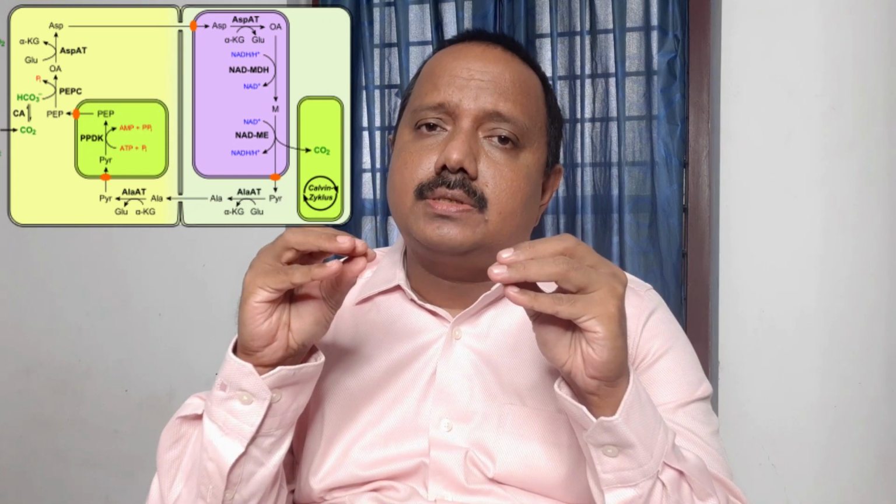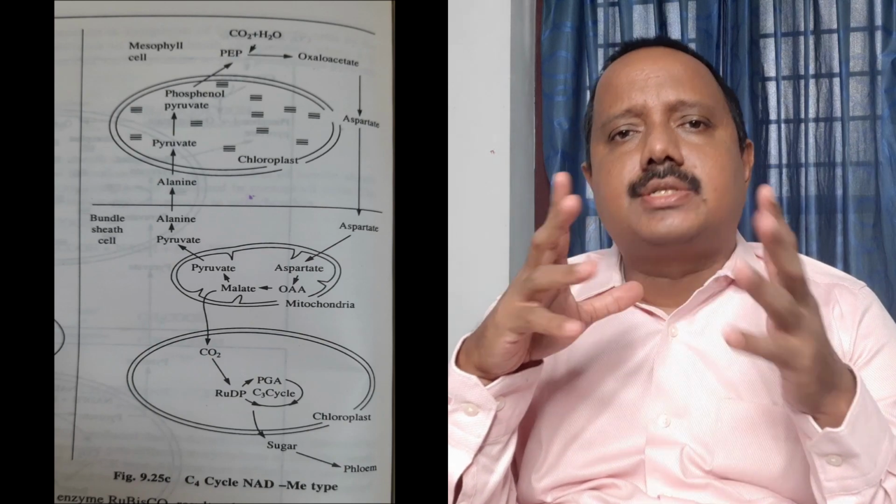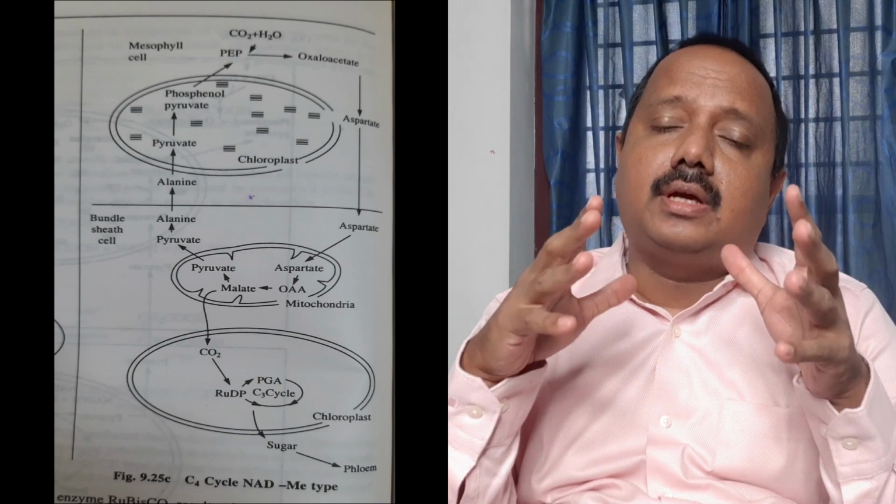The PEP carboxylase is more efficient than Rubisco or RuBP carboxylase, so that a very low concentration of carbon dioxide is enough for the carboxylation of phosphoenol pyruvate. The PEP carboxylase is activated by Mg2+ ions and it is inhibited by malic acid, aspartic acid, etc., the 4-carbon acids. The carboxylation of phosphoenol pyruvate results in the formation of oxaloacetic acid. Phosphoenol pyruvate is a 3-carbon compound. It reacts with the carbonic acid or with the bicarbonate anion. The 4-carbon acid, which is the oxaloacetic acid, is formed.